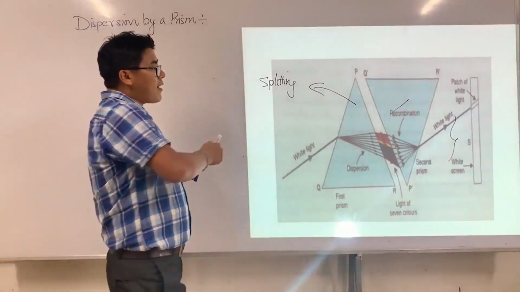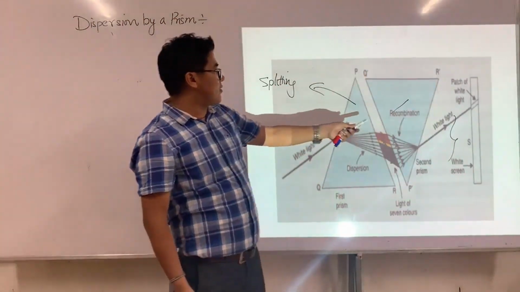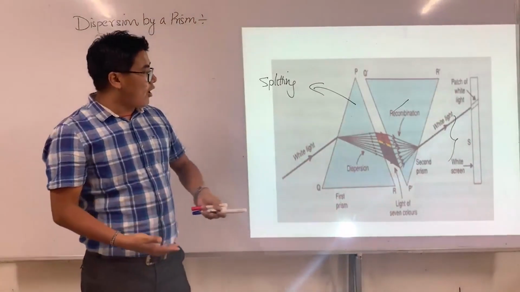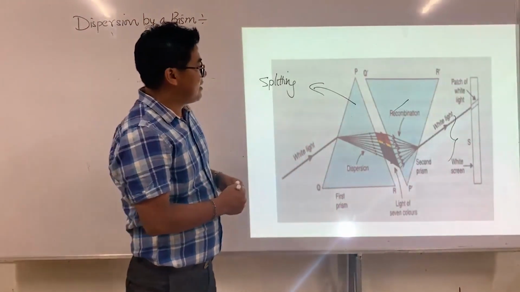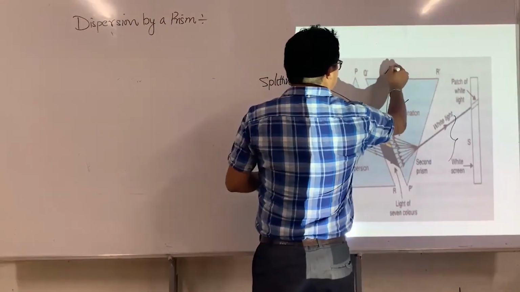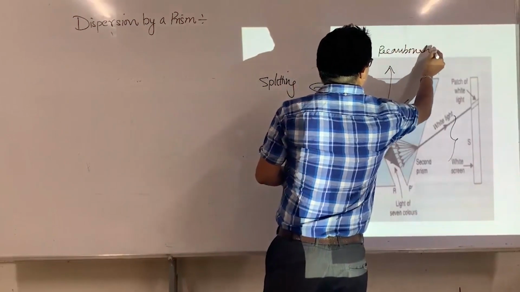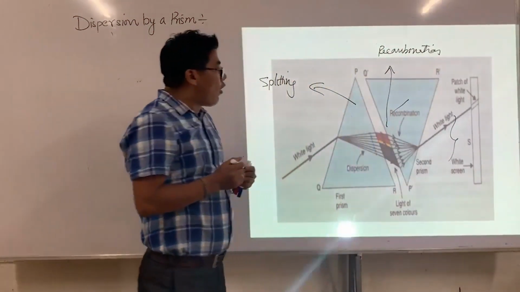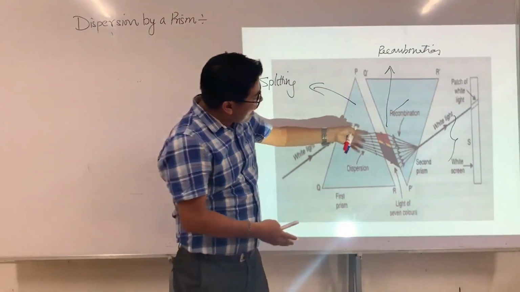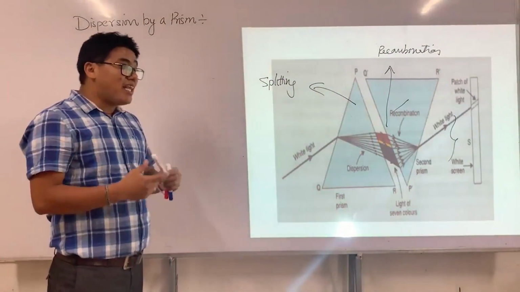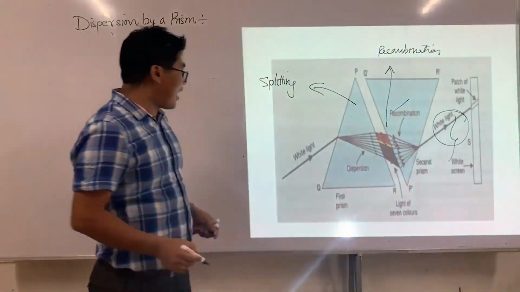And now, if I put this prism inverted, this prism does the opposite of the earlier prism. So therefore, this merges, all right, recombination of all 7 colors. If I put this inverted, recombination takes place, and finally we found a white color.